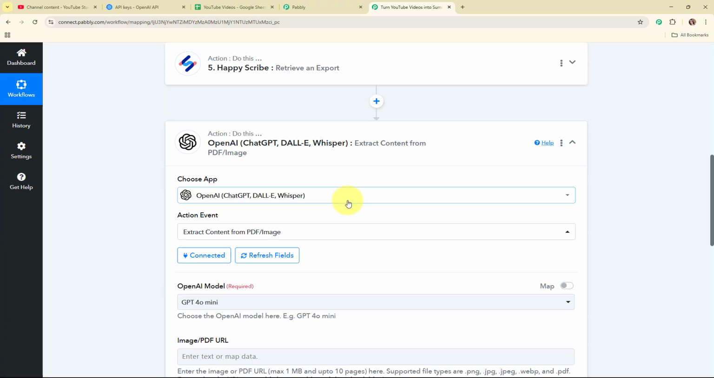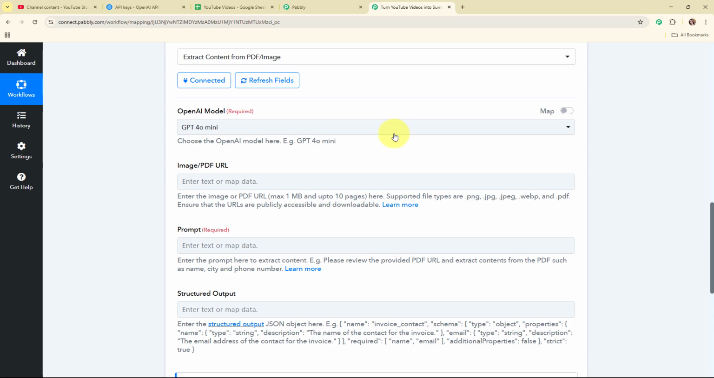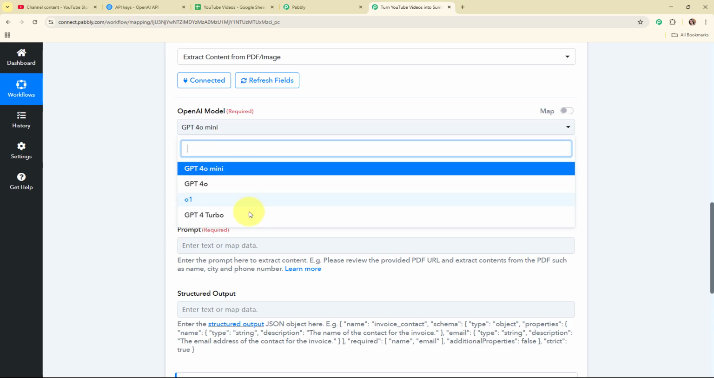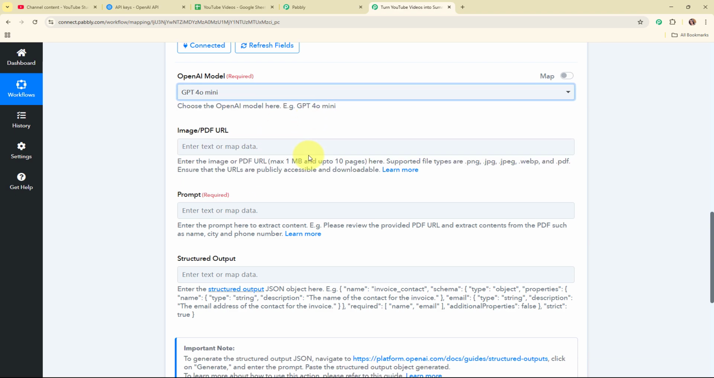And here you can see we are now successfully connected. Moving forward, it is asking me to select the OpenAI model. By clicking on this drop down menu you can see all the models available. So I'm going to select the model as GPT-4o mini. You can select the model as per your need, and then it is asking me to enter the image or the PDF URL. Supported file types are these, and ensure that the URL is publicly accessible and downloadable. That means we need to enter a URL that is publicly accessible and downloadable.